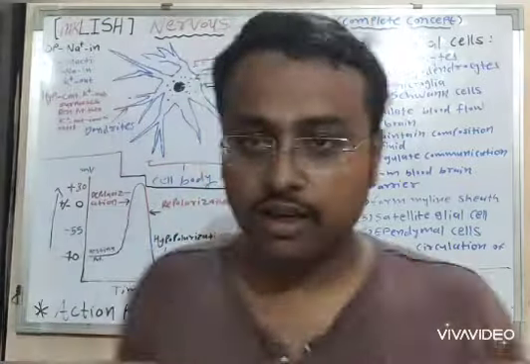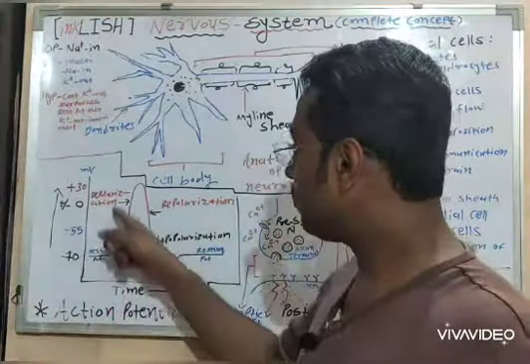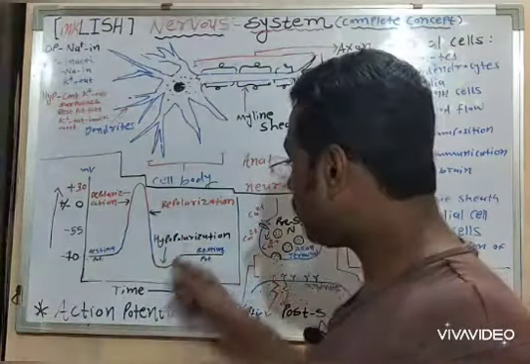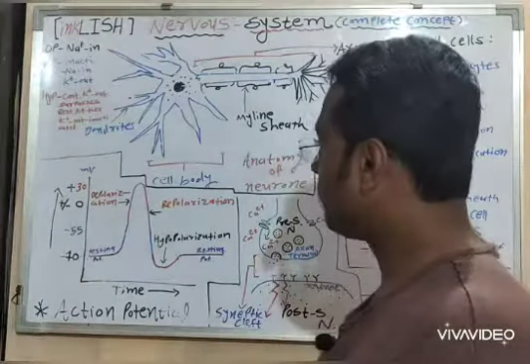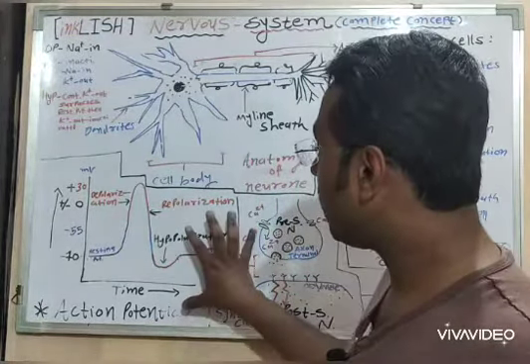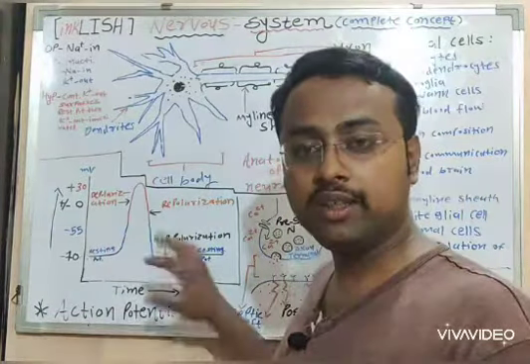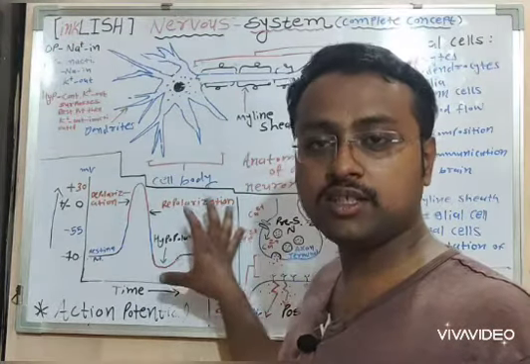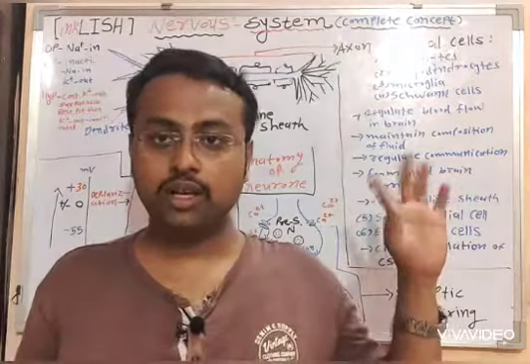So these are the complete phases of the action potential: resting to depolarization, repolarization, further to hyperpolarization, then again gradually resting potential. This is how the action potential is generated, and through boosters it sustains its intensity till it reaches the axon terminal.